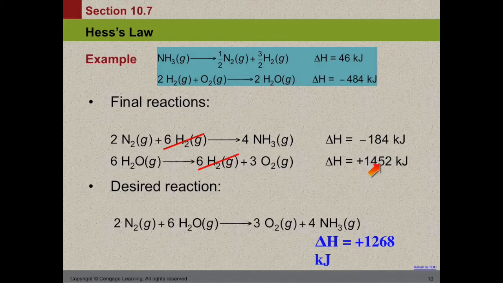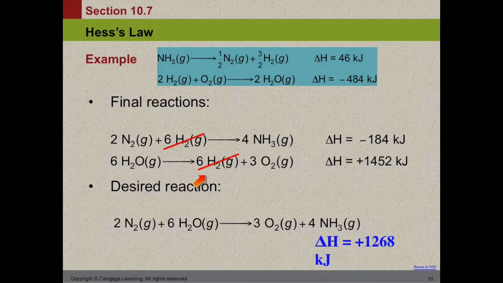So we have now 2 nitrogen and 6 water. And what we notice is that the hydrogen here cancels out. These cancel because we have hydrogen on the left side of the arrow and the same number of hydrogen on the right side of the arrow. So we can subtract the two, just like if we had a 2x on the left and a 2x on the right. Those two cancel.